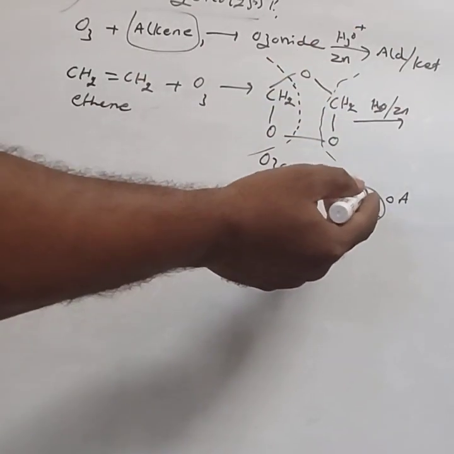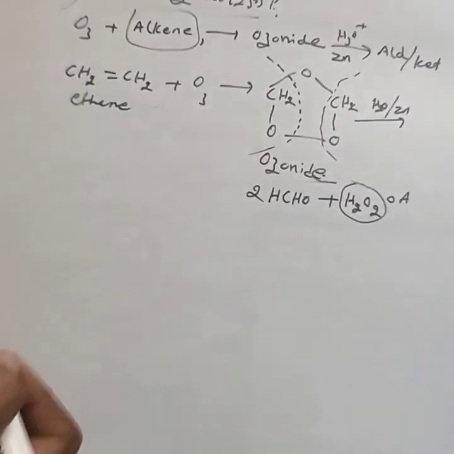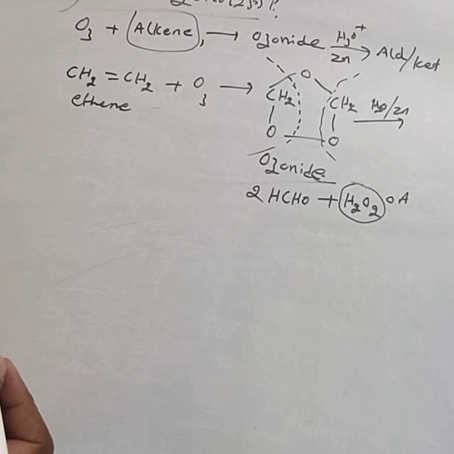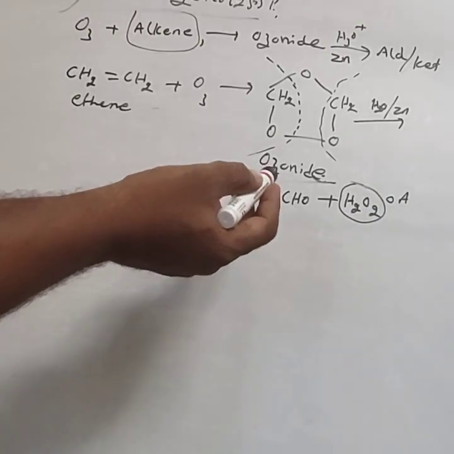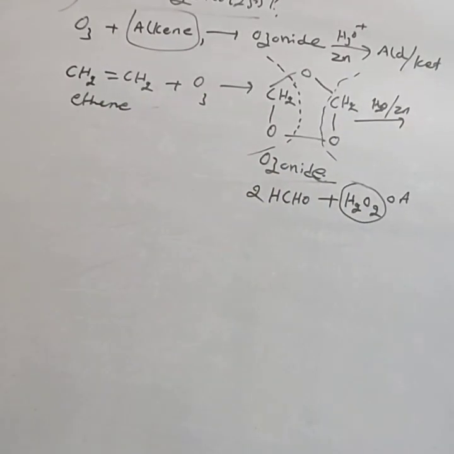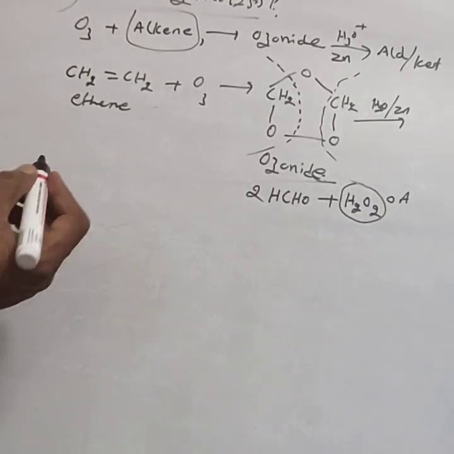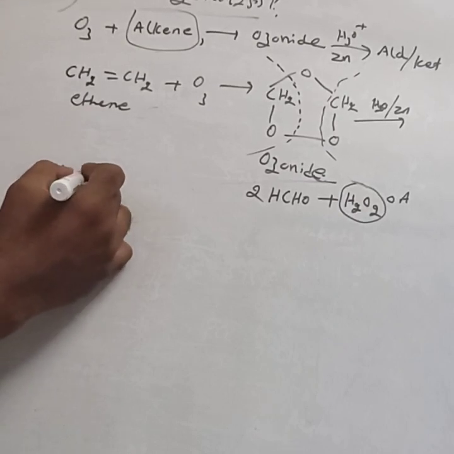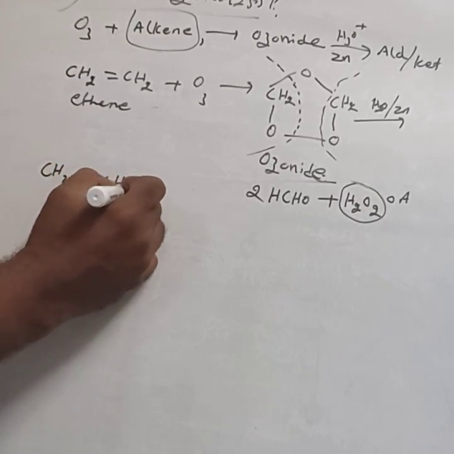Zinc combines with H2O2 to form ZnO and water, thereby preventing the oxidation of the formed aldehydes and ketones. This is the role of zinc. Consider one more example, that is CH3CH=CH2.